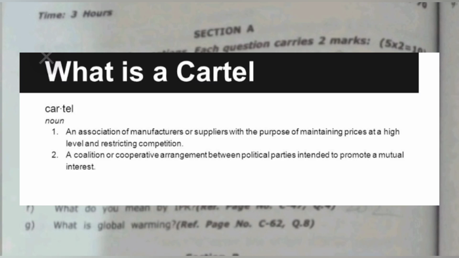What is a cartel? So a cartel is an association of manufacturers or suppliers with the purpose of maintaining prices at a high level and restricting competition. So it is a collusion or cooperative arrangement between parties intent on promoting a mutual interest. So that is a cartel. It is nothing but an association of manufacturers or suppliers.